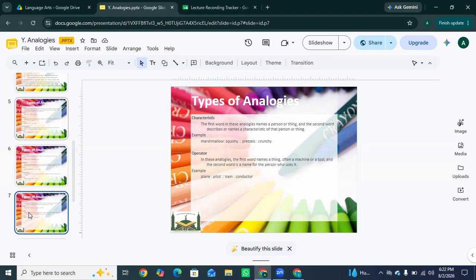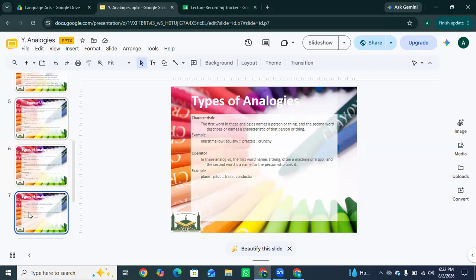The next one is characteristics. The first word in these analogies names a person or thing, and the second word describes or names the characteristics of that person or thing. Like a marshmallow is squishy, feels soft; pretzels are crunchy. More examples: ice is cold, fire is hot, cotton is soft. So basically, it describes the characteristic.